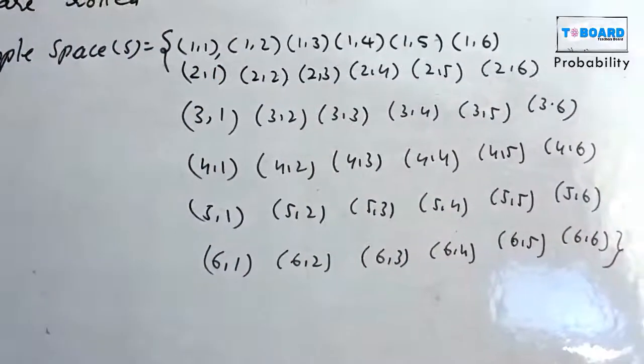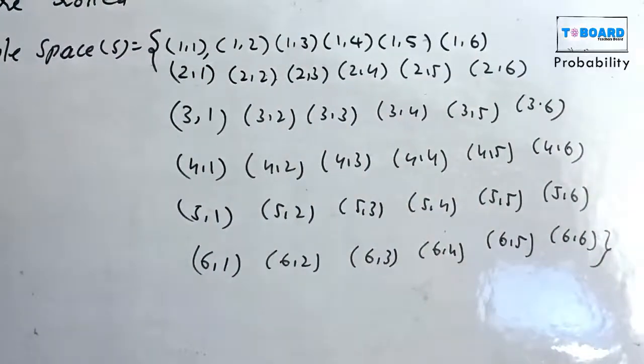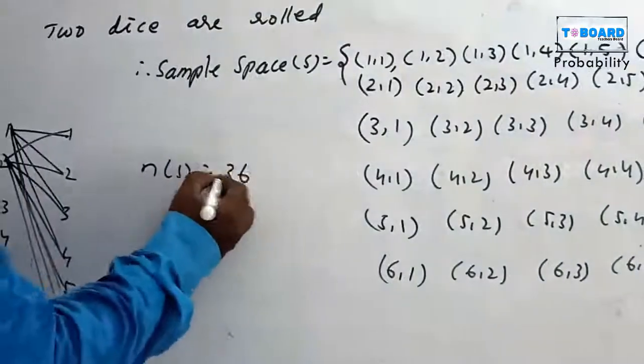This is 36 chances. Now n of S equals 36.